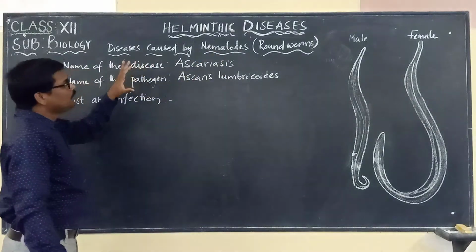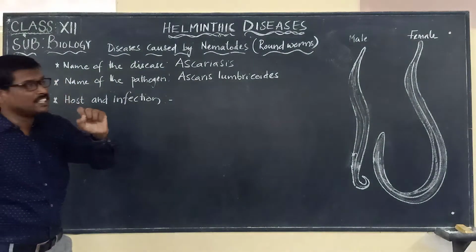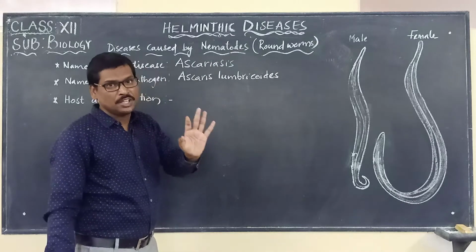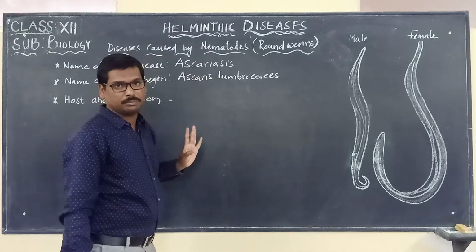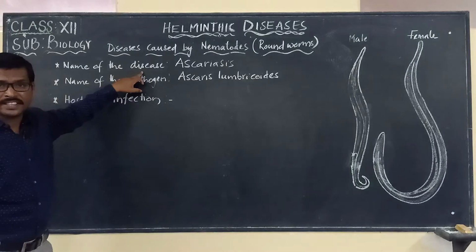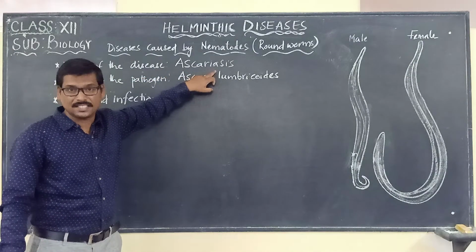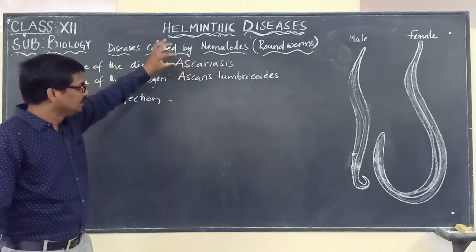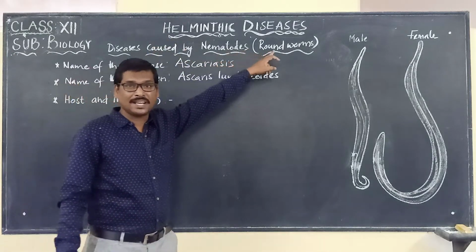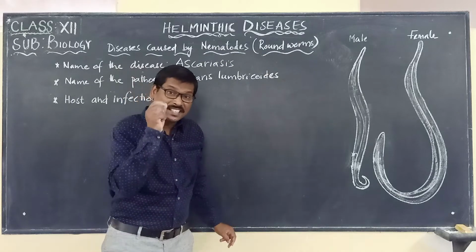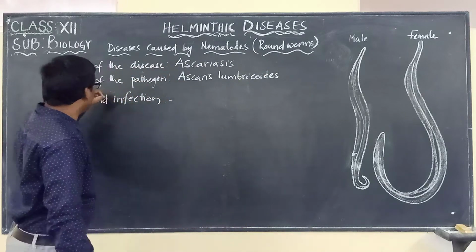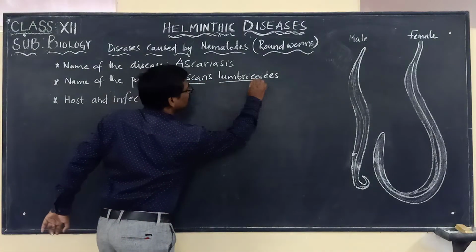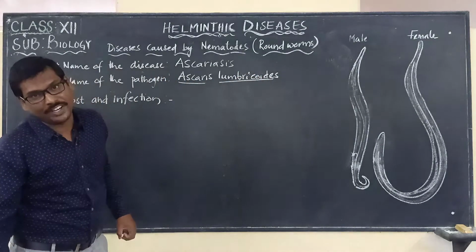So here we are going to discuss a disease which is caused by the roundworms. The name of the disease is Ascariasis. And this disease is caused by roundworms. What is the name of that roundworm? The name of the pathogen is Ascaris lumbricoides.